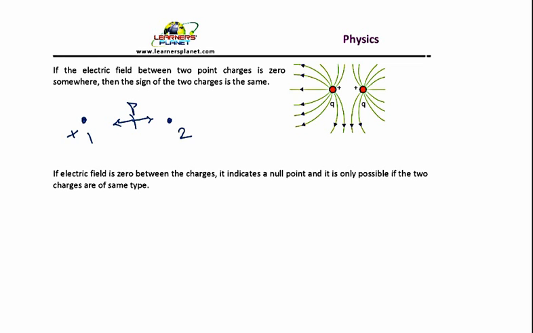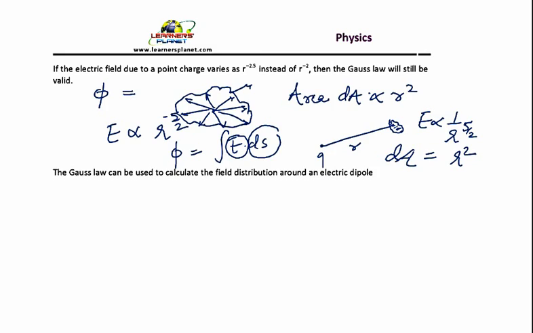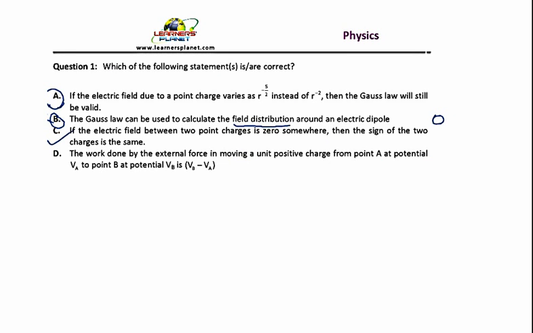Let's say if both the charges are positive, then this is the kind of distribution, and there is a possibility of these electric field lines cancelling out each other somewhere in between, right? If both are negative, then the electric field due to 1 and due to 2 will again be in the opposite direction, and there is a possibility of these two cancelling out each other. So in both the cases, the sign of the two charges has to be the same. So this statement C is correct. So C is correct.